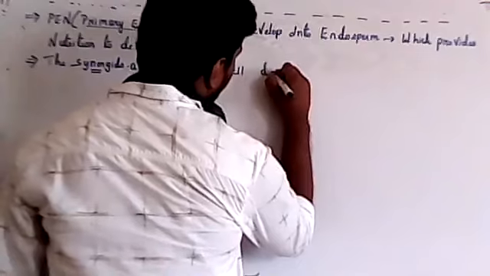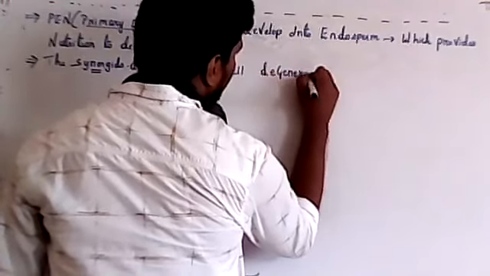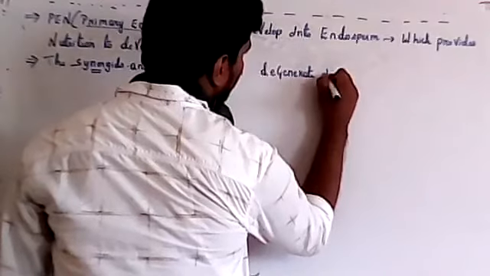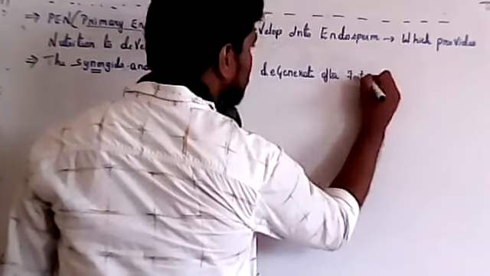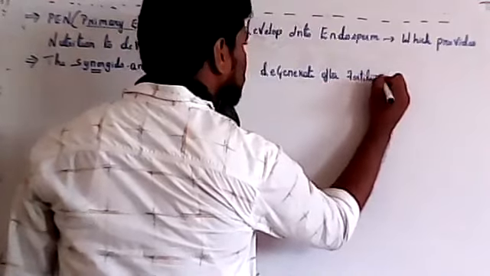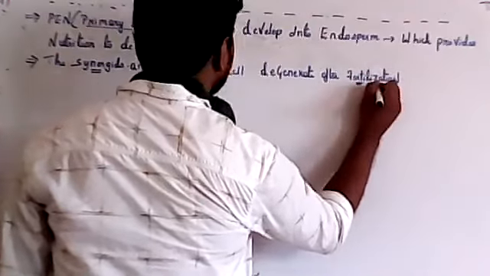Degenerate means degrade. They degenerate after fertilization. So what remains now is the egg cell and the endosperm. Only two cells will remain after the formation of endosperm.